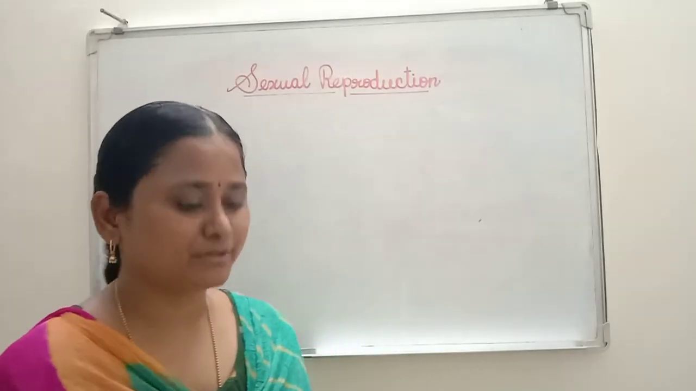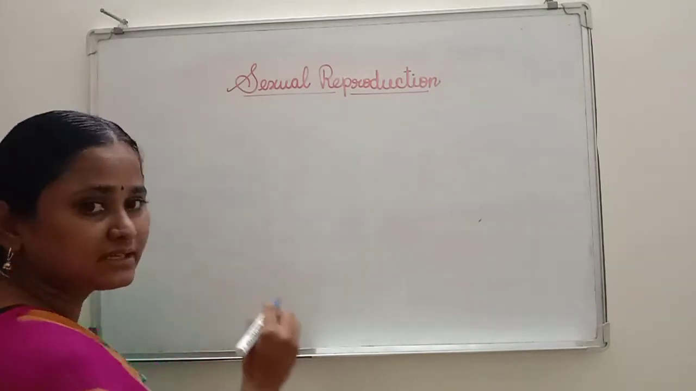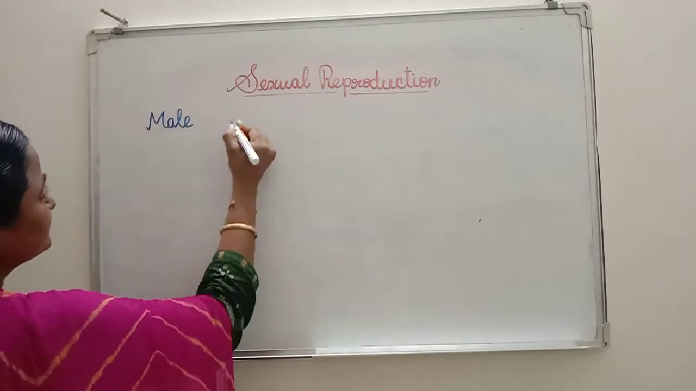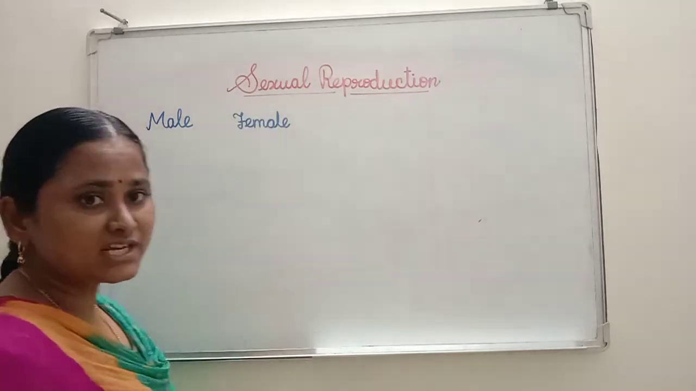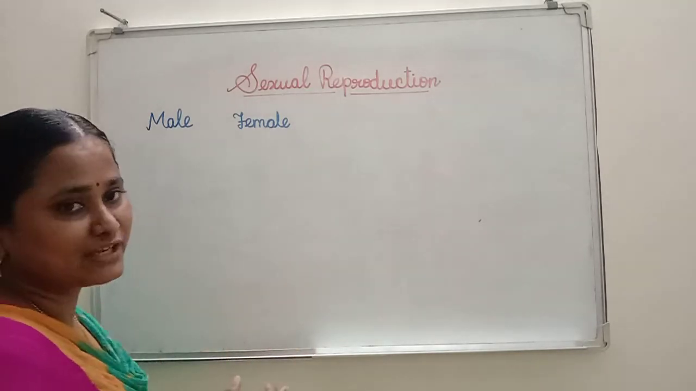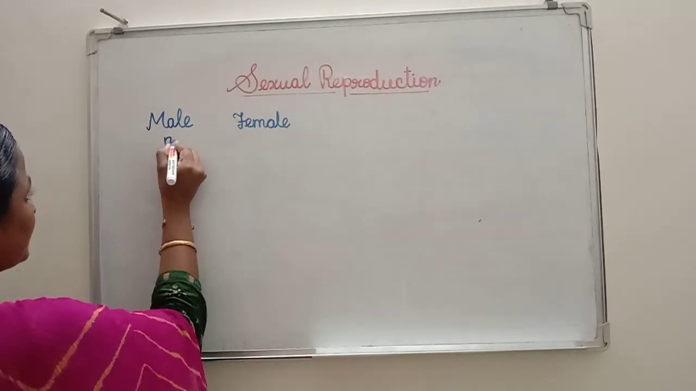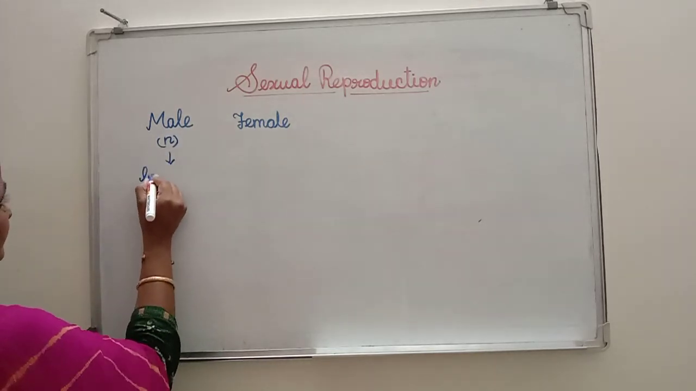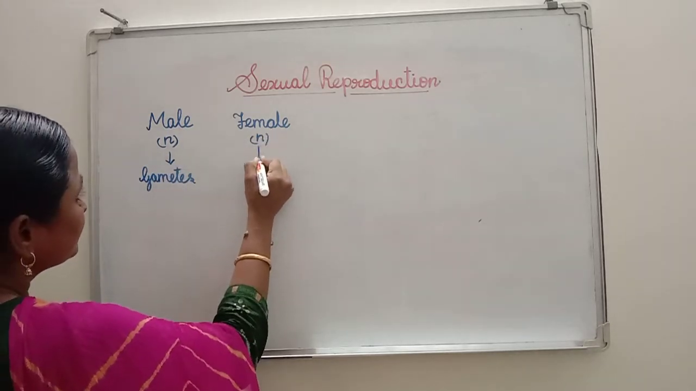In the sexual mode of reproduction, two parents are involved, one male and another female. The fusion of male and female gametes produces the new young ones. See here, in sexual reproduction, the male can produce the male gametes, then the female can produce the female gametes.